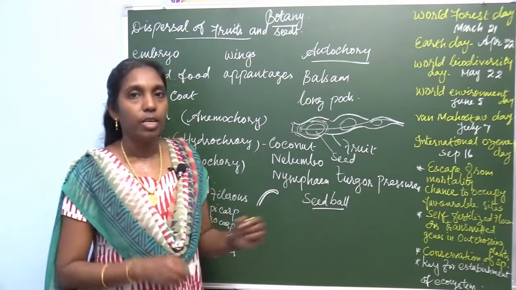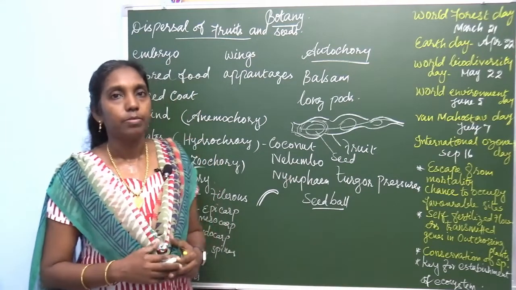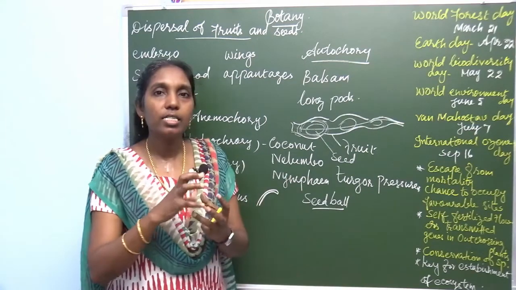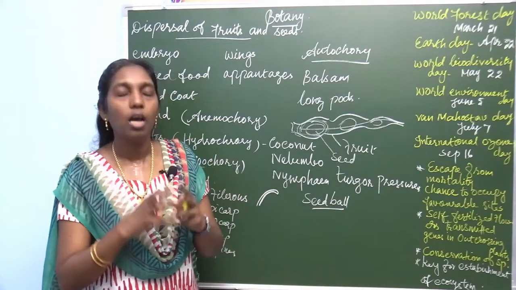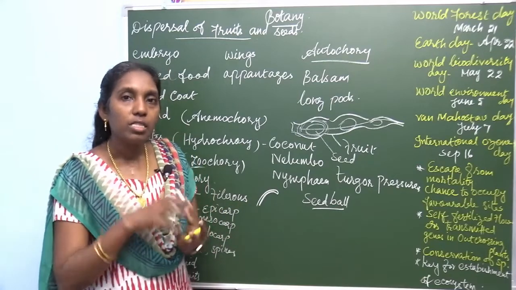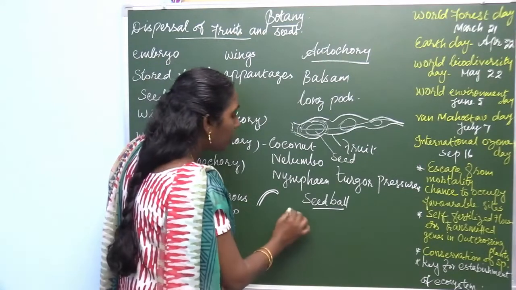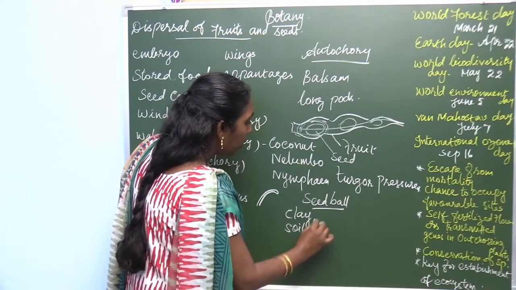Then another question, seed ball. This is a Japanese technique where the seeds are encased. Encased means the seed is enclosed by means of mud mixed with soil humus or clay.